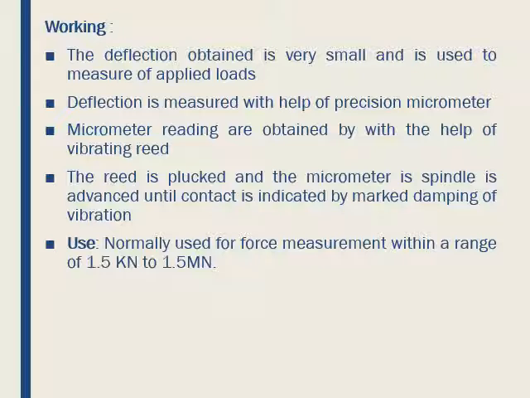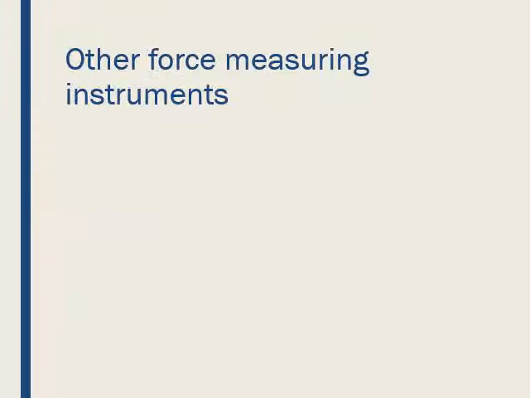Proving rings are normally used for force measurements within the range of 1.5 kilonewton to 1.5 meganewton. The advantages of the proving rings are a wide range of force measuring capacities, good accuracy of force measurement, and these measurements furnish relatively high output signals.